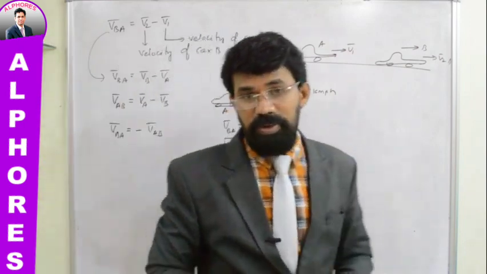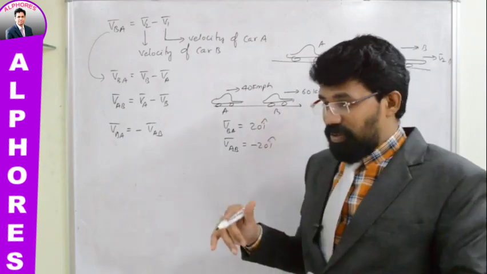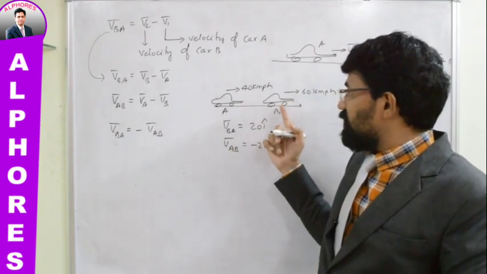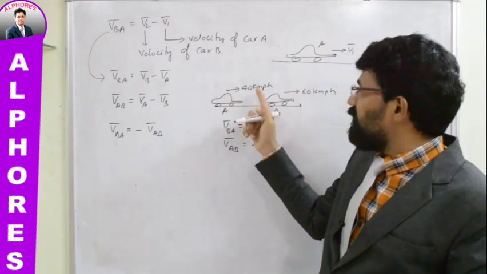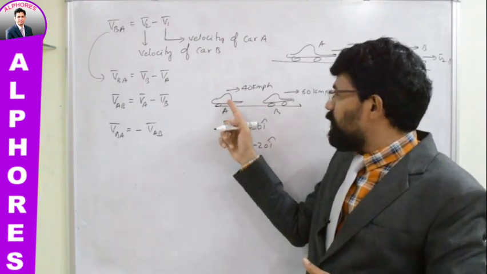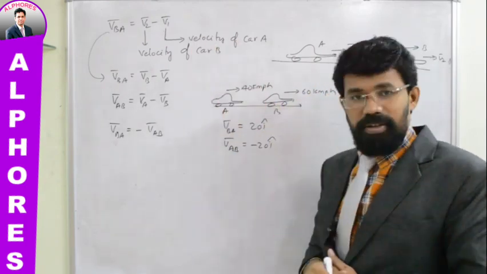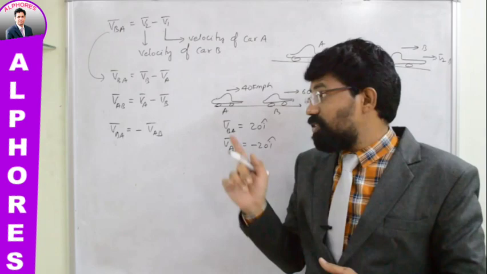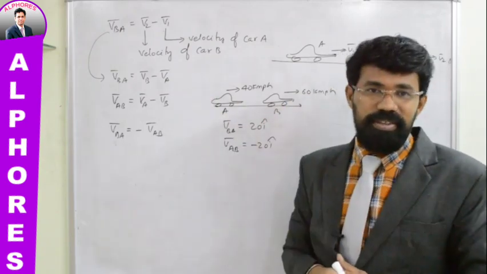That's what I told you when I quoted several examples while giving the introduction about relative motion. I told you, if the driver of this car turns back and observes this car A, which is moving with only 40 kmph, this car doesn't appear to be following his car. This car appears to be going away from this car, isn't it? But in fact, it's not going away. It is following. But with respect to this car, it is going in the backward direction.